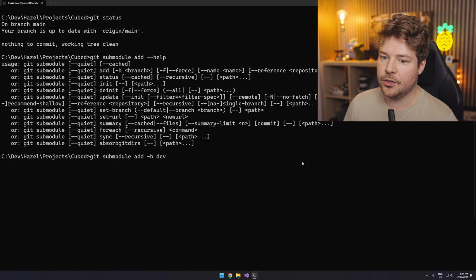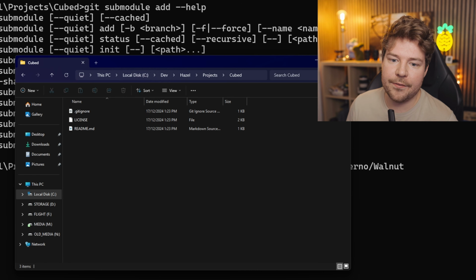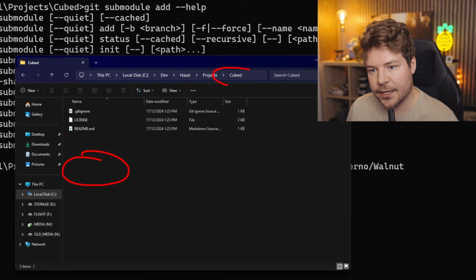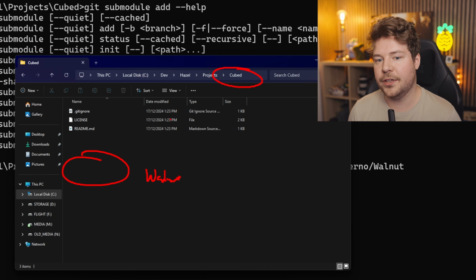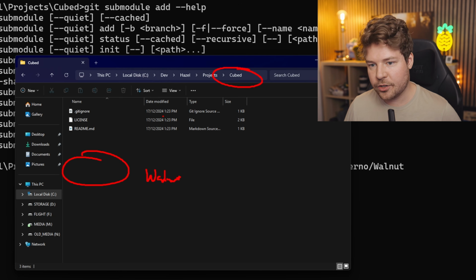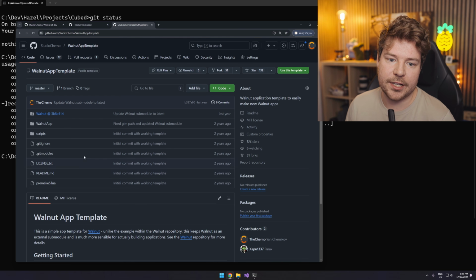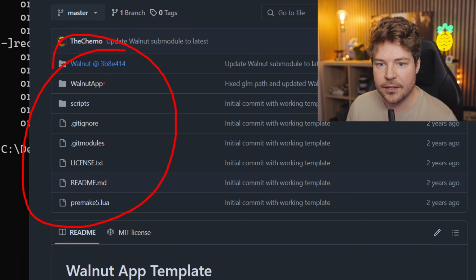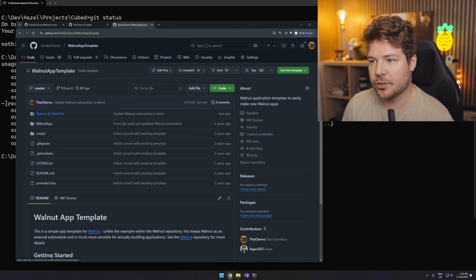So the repository is going to be the URL that we have here. And then the path that we want here. Okay, let's think about this. We're going to have our main repository, meaning the actual cubed repository, in this root directory, obviously. Walnut is a pretty big deal. It runs everything. So I think we can probably just have it in Walnut. I'm not going to bother putting it into a third party or a vendor folder. I think it's very core to everything we're using. So I'll probably just have the app outside in this directory and then Walnut as a submodule. This is very similar to what we had with the Walnut app template, where we have this repository here. The actual app is here, but then the Walnut submodule is also in this root directory, but it's a submodule pointing to another repository.